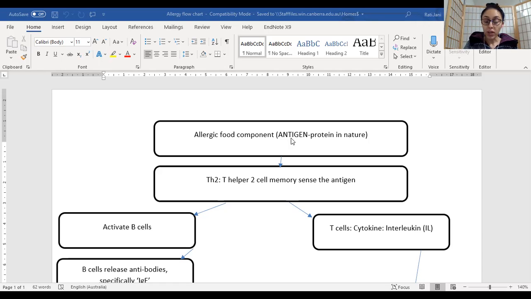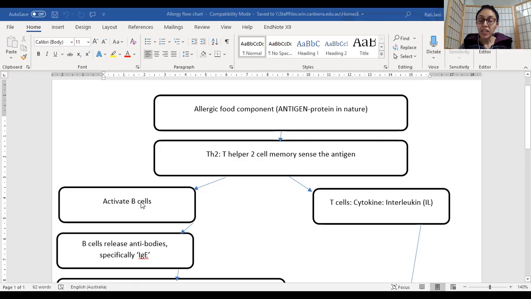Basically, when your body senses an antigen, it triggers your T helper 2 cell memory. In short form, I'll just call it the Th2 cell. The full form of Th2 is T helper 2 cell. So it triggers your T helper 2 cell memory, and your T helper 2 cell perceives this protein as an antigen, meaning something foreign which shouldn't be there in your body. And this Th2 cell activates your B cells.